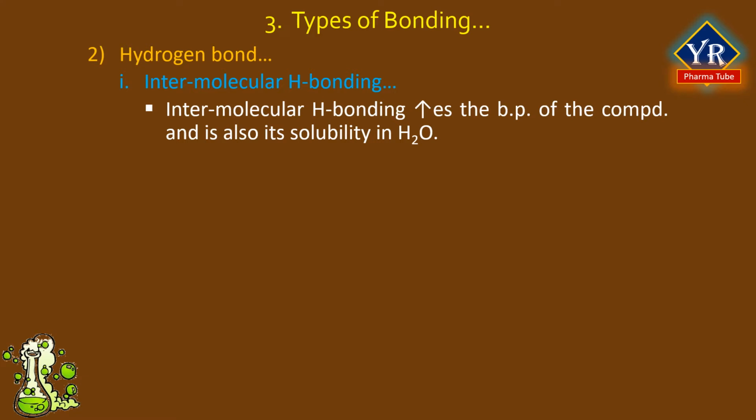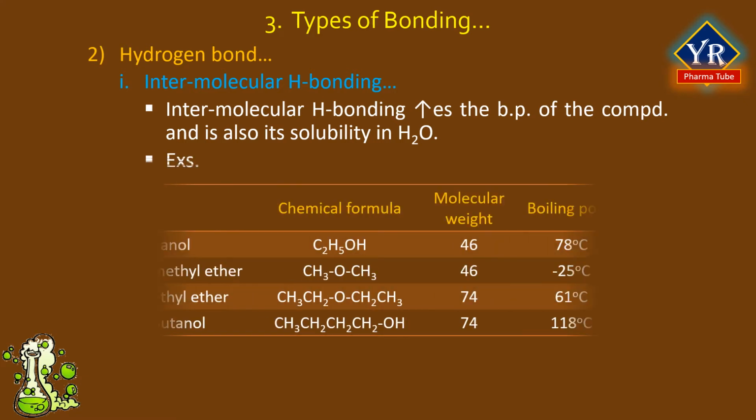The molecules that are able to develop intermolecular hydrogen bonding improve their solubility through the formation of intermolecular hydrogen bonding with water. From this table, for example, ethanol shows higher boiling point and higher solubility in water than dimethyl ether, even though both have the same molecular weight.